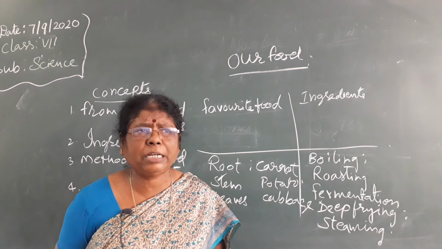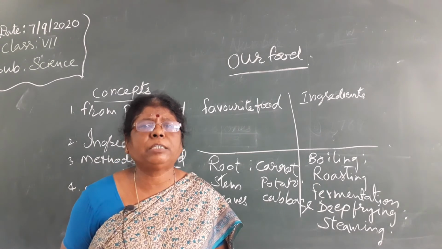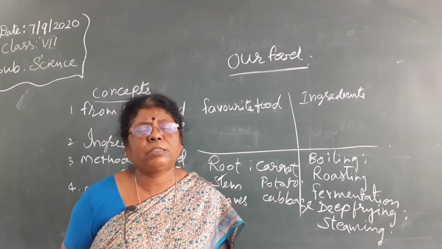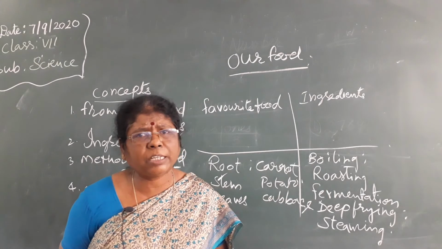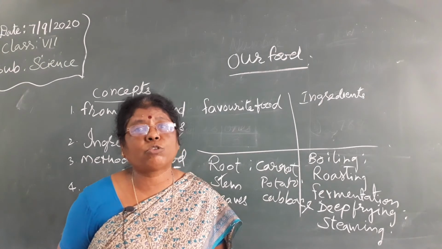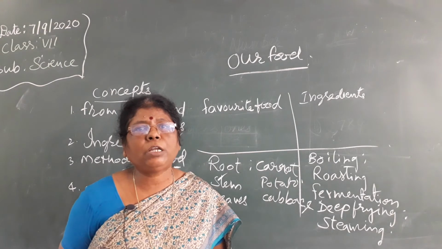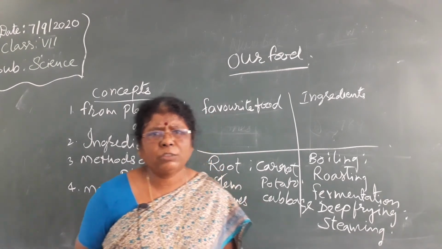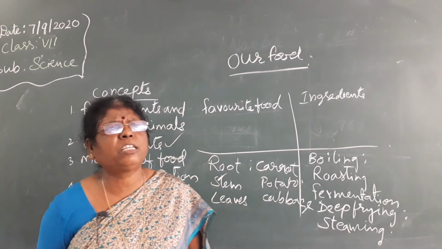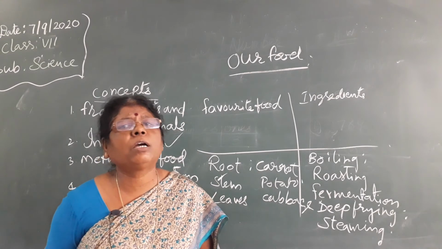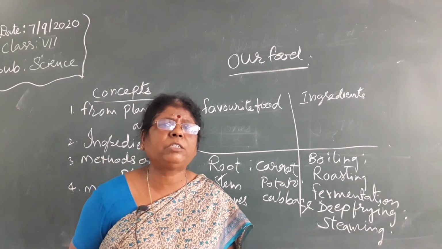Salting method is there. We apply the salt and we dry it in the sunlight. Chips, fish, dry fishes. In coastal regions, you get more dry fishes. They apply more salt so that you can preserve them for a longer time. In the same way, jams, jellies and juices are preserved with sugar. Sugar is also a preservative.